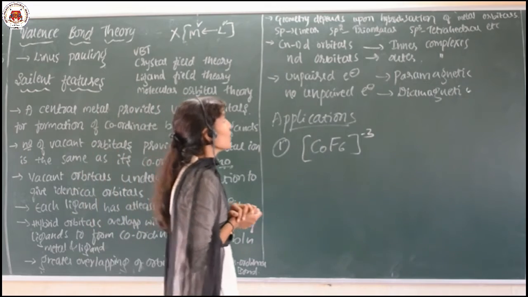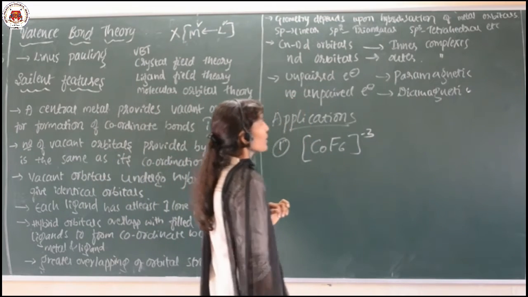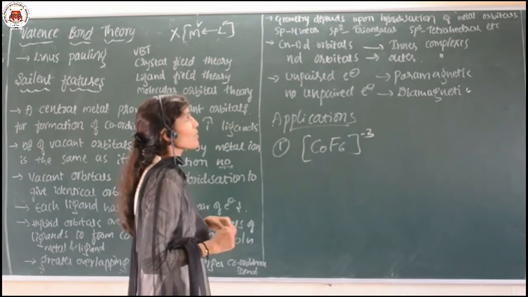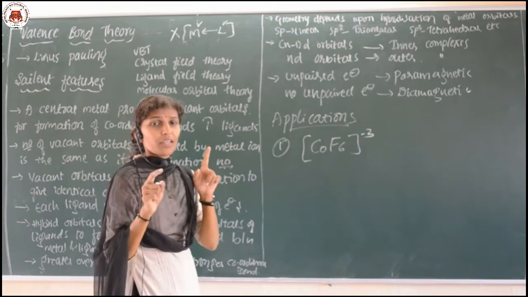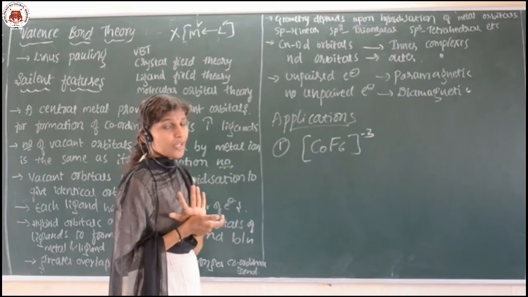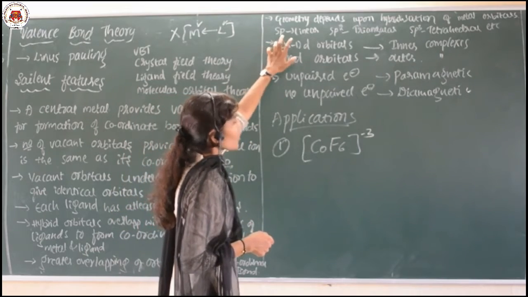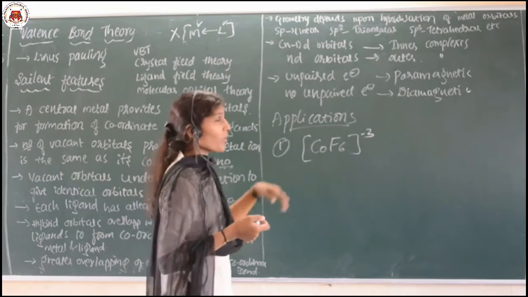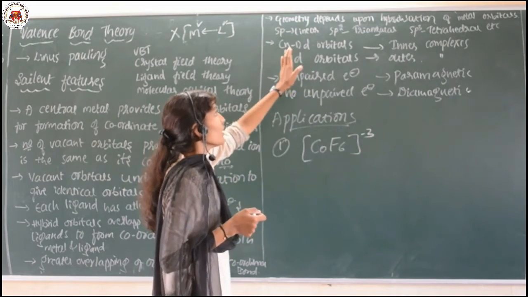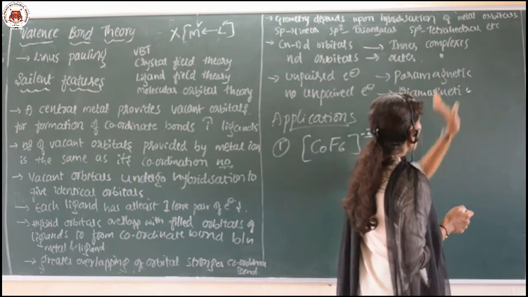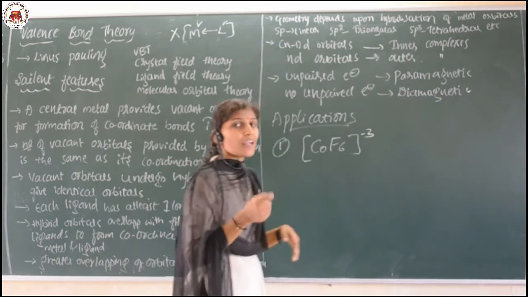And next, the geometry depends upon the hybridization of the metal orbital. Geometry means shape. If sp hybridization takes place, the geometry is linear; if sp2, triangular; sp3, tetrahedral, and so on.